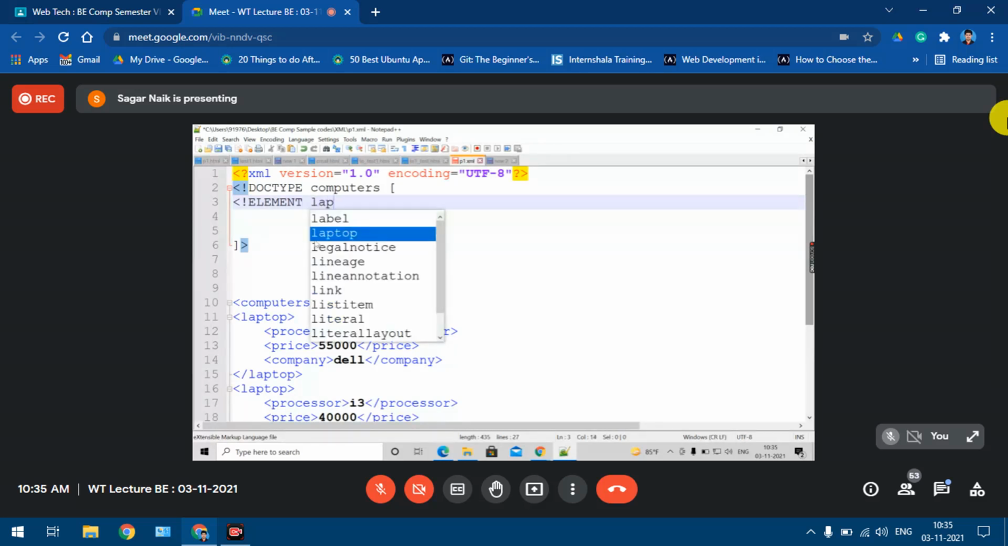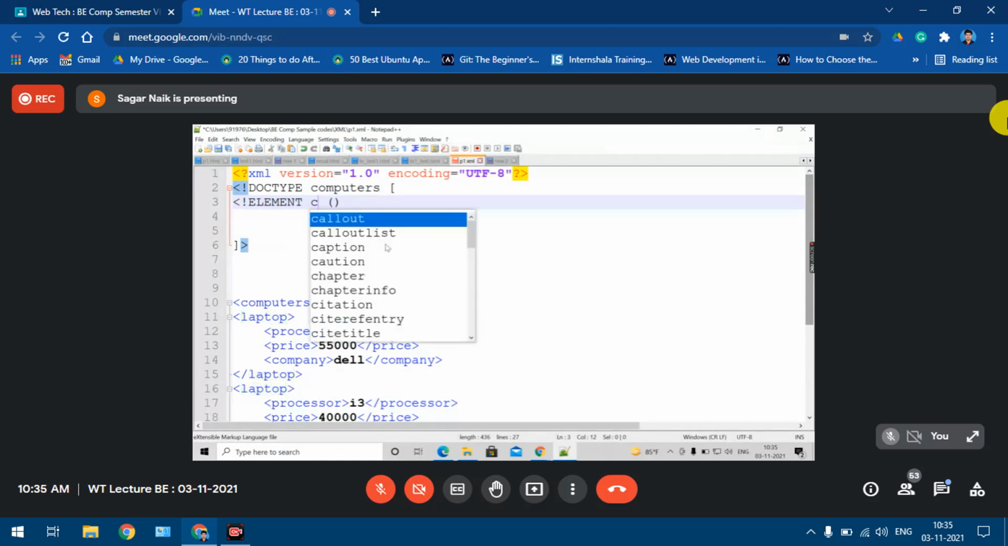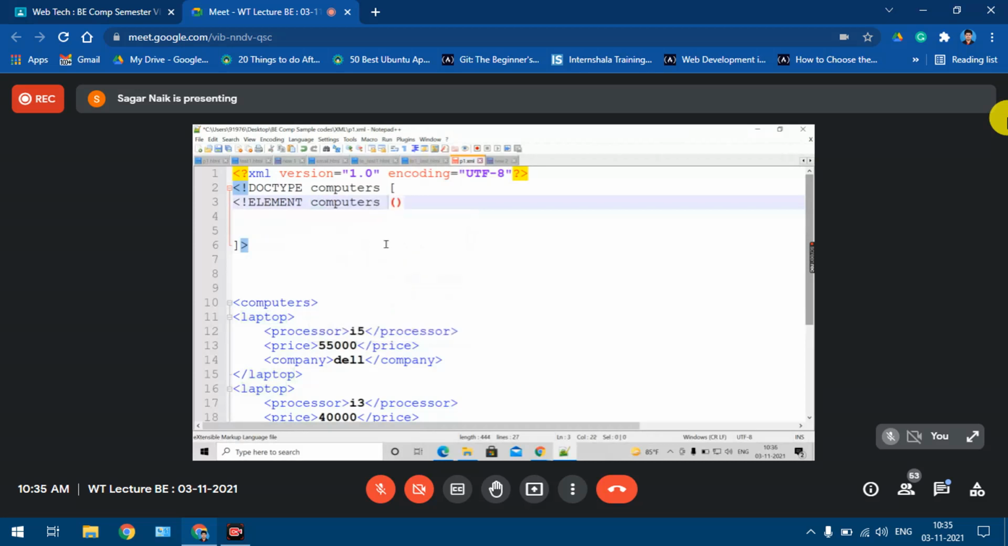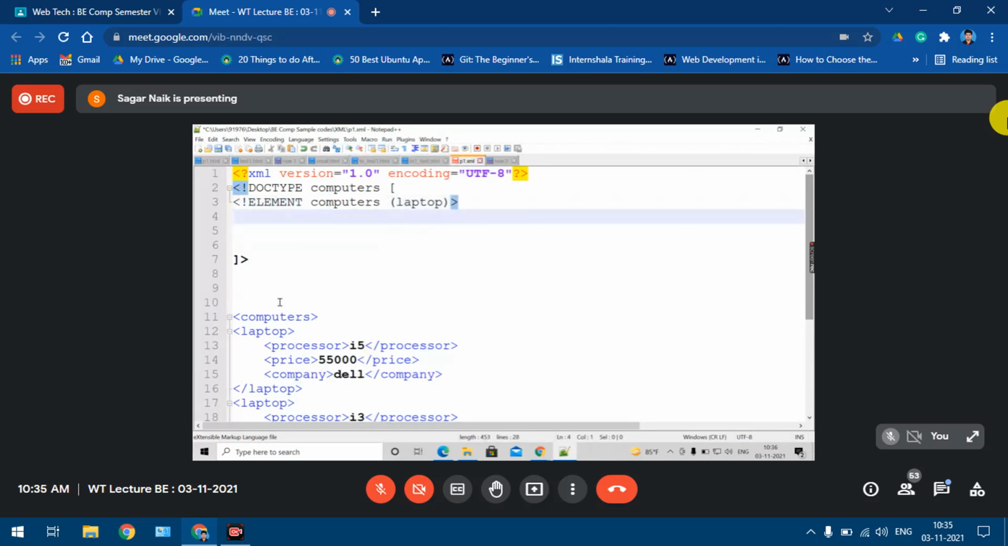laptop, ELEMENT laptop. Then what? Sorry, yeah, ELEMENT computers. Who are the children of computers? Laptop. Right? Yes or no? So I have defined my first node. That is the root node I have defined.